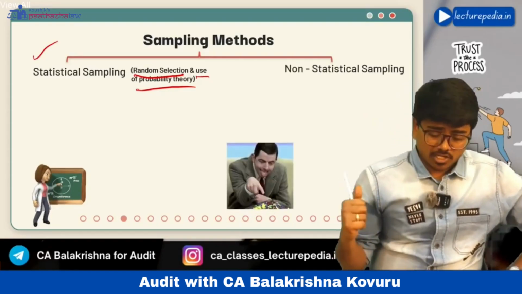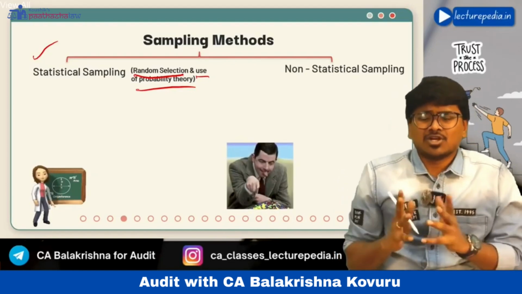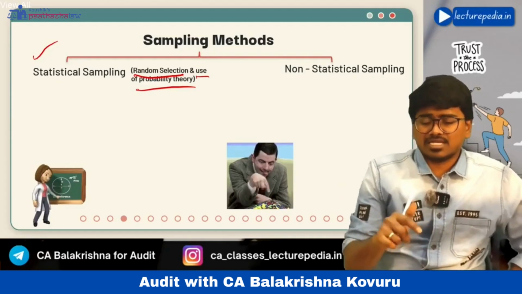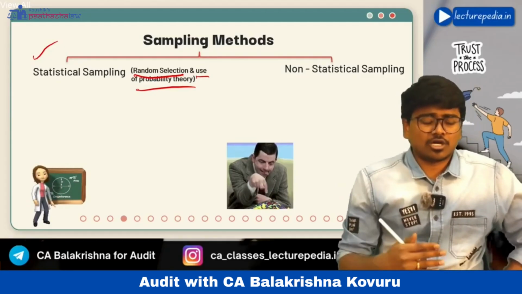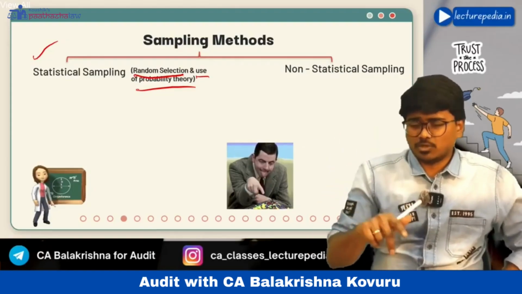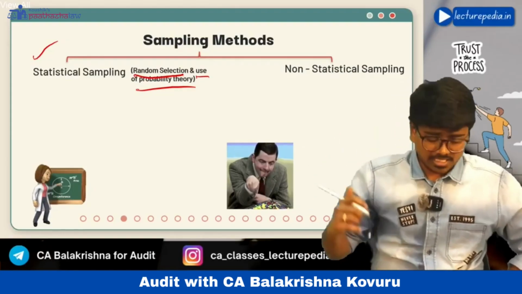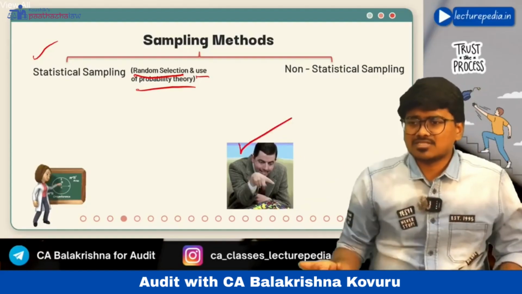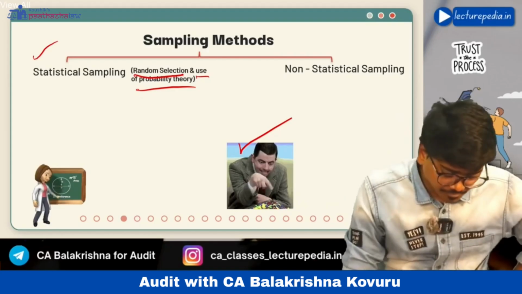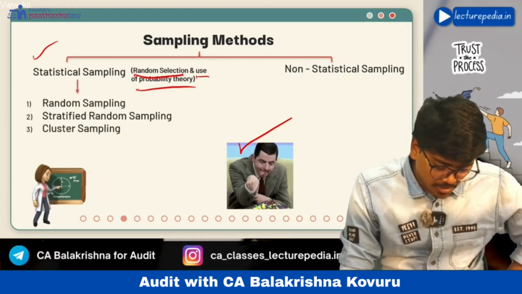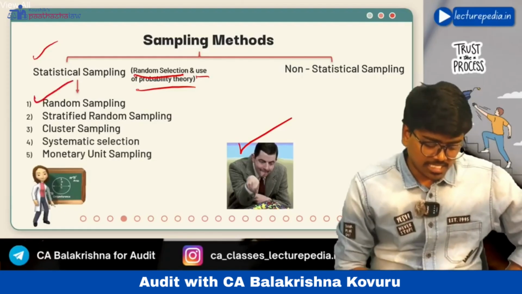Another one is non-statistical sampling. This non-statistical sampling is not a scientific method. You just select the sample based on your judgment, that means your experience, or haphazardly. Just like that you will select the sample, just like Mr. Bean is selecting the sample. That is non-statistical sampling. If you see, in statistical sampling we are having random sampling.